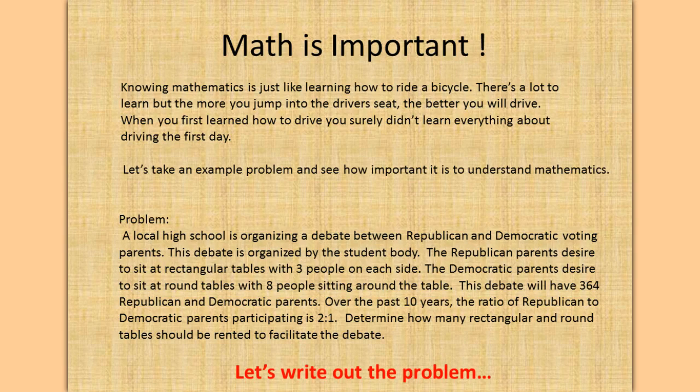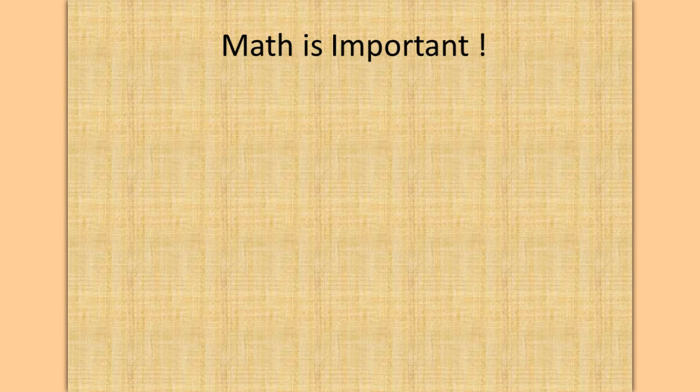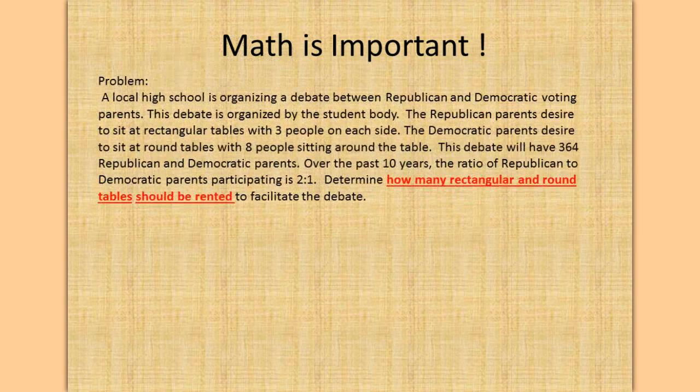Let's write out the equation on the problem. Okay, here's our problem. And let's look at the part that's in red. How many rectangular and round tables should be rented? Well, we have this problem here, and we have to take it apart. So we have to determine from the requirements in this problem what we're supposed to do.